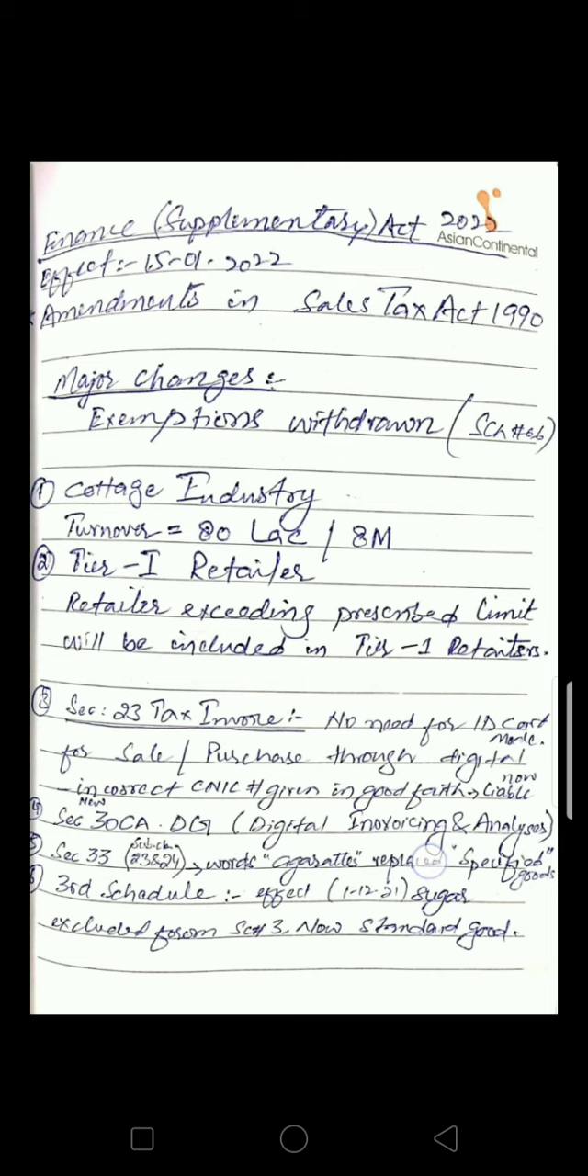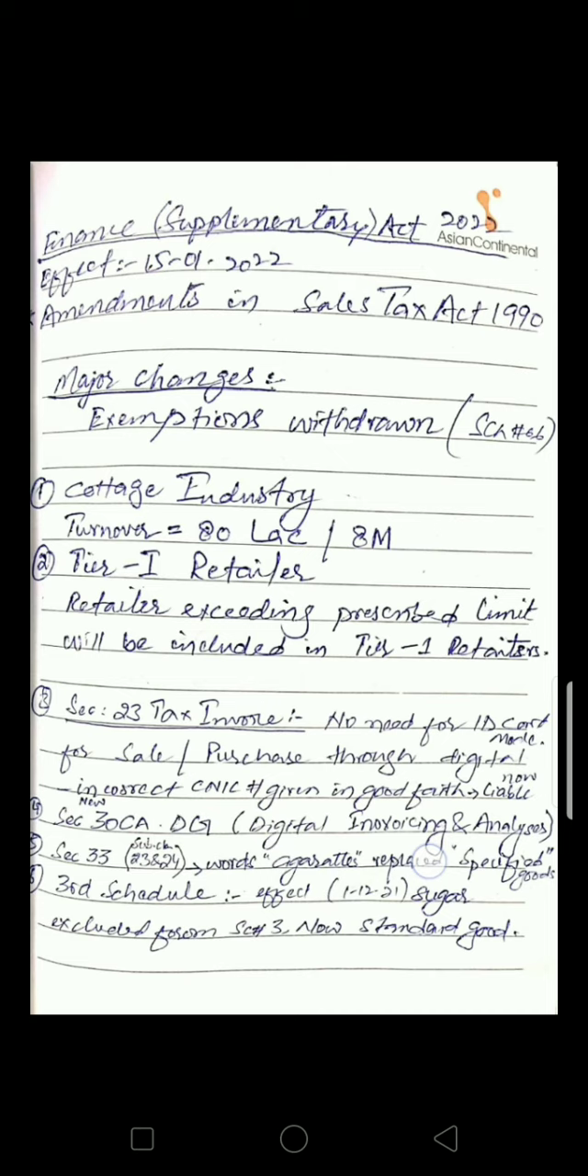First of all, amendment number 1, cottage industry. As you know that previously the turnover of cottage industry was 10 million per annum. Now that turnover has been reduced and has been limited to 8 million per annum.